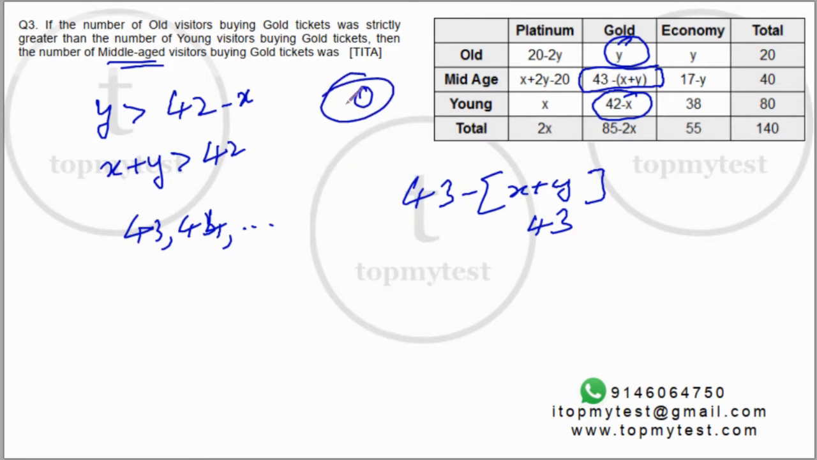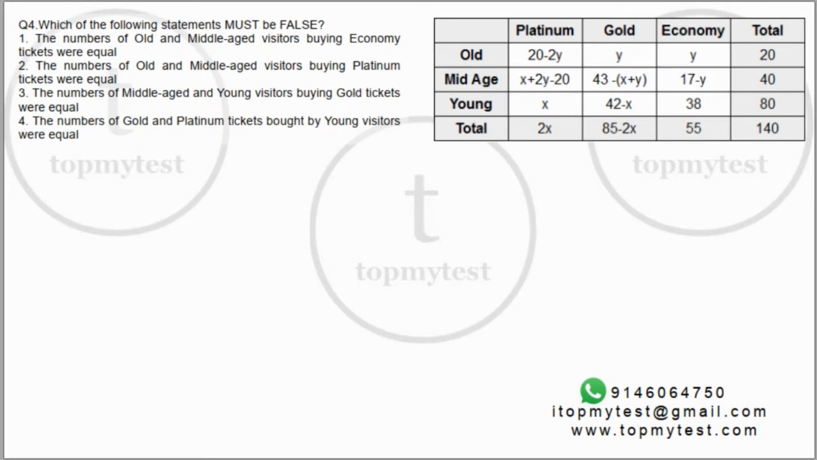If I put 43 here, 0 will be a correct answer. Right? And the last one, which of the following must be false? Definitely false. Number of old and middle-aged visitors buying economy tickets were equal. Old and middle-aged buying economy tickets are equal. So y should be equal to 17 minus y, which means 2y should be equal to 17, which is not possible. So first one is the false one.